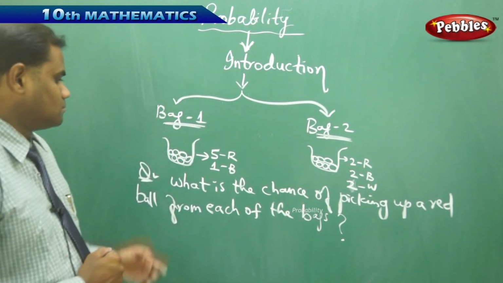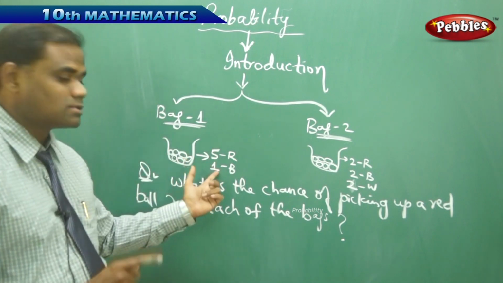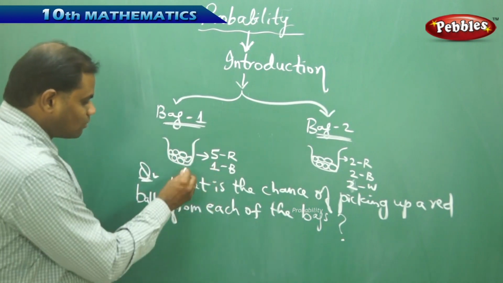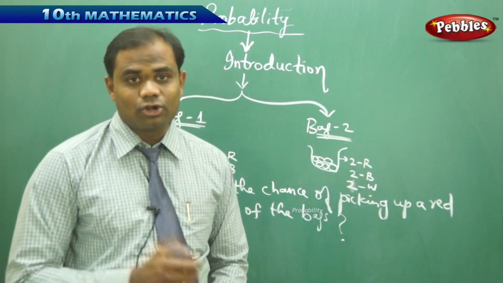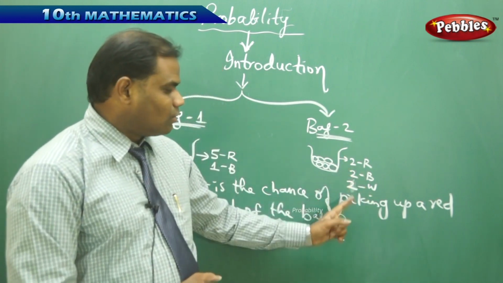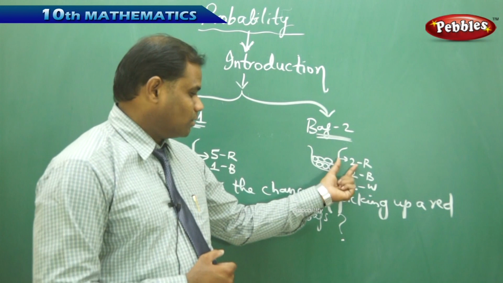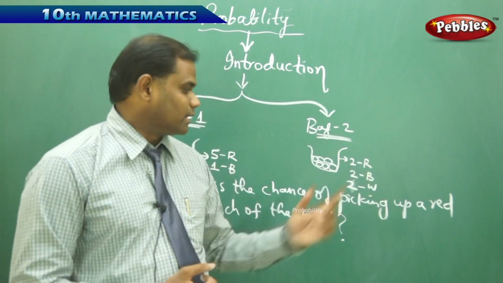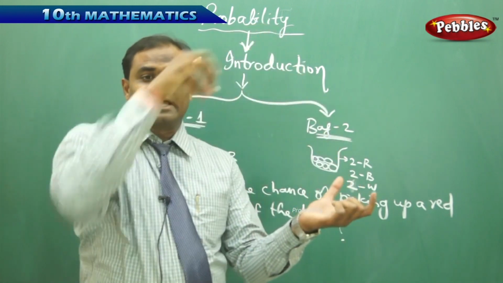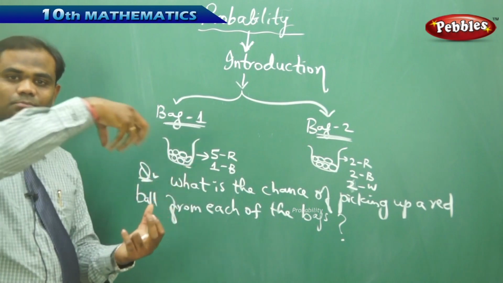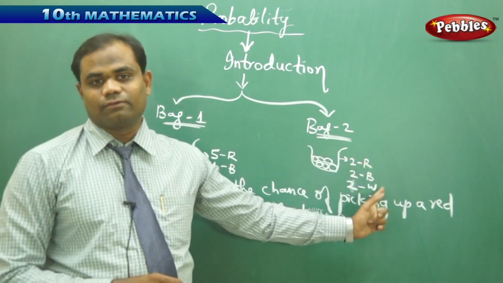I think this bag has more chances of picking up the red ball because there are 5 red balls and only 1 blue ball. So the chance of picking a red ball is more here. And the chance of picking the red ball is not that high here because equal numbers of balls are of different colors, 2 red, 2 blue, and 2 white, so there may not be a higher chance of picking up a red ball from the bag. But in this bag with 5 red balls, the chance of picking up a red ball is higher, and less in this one.